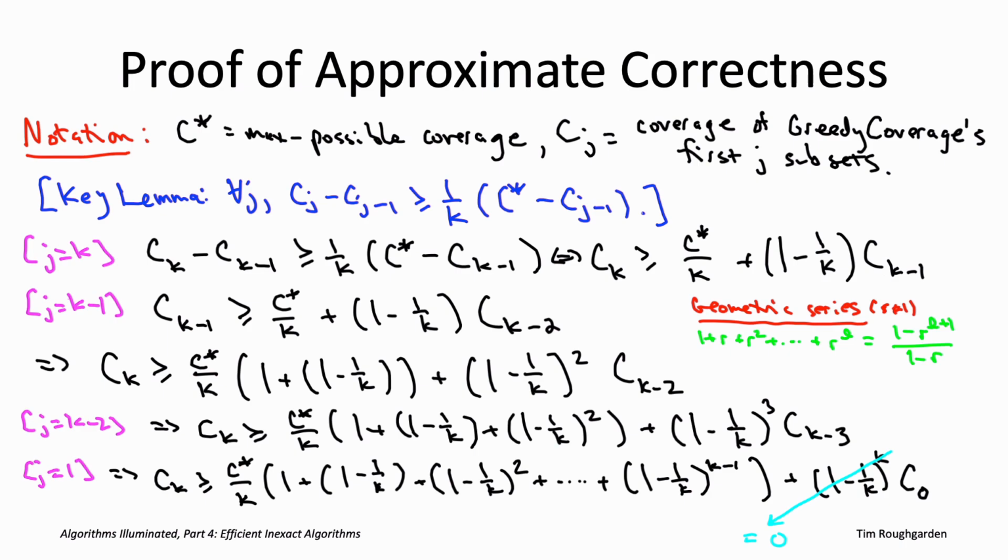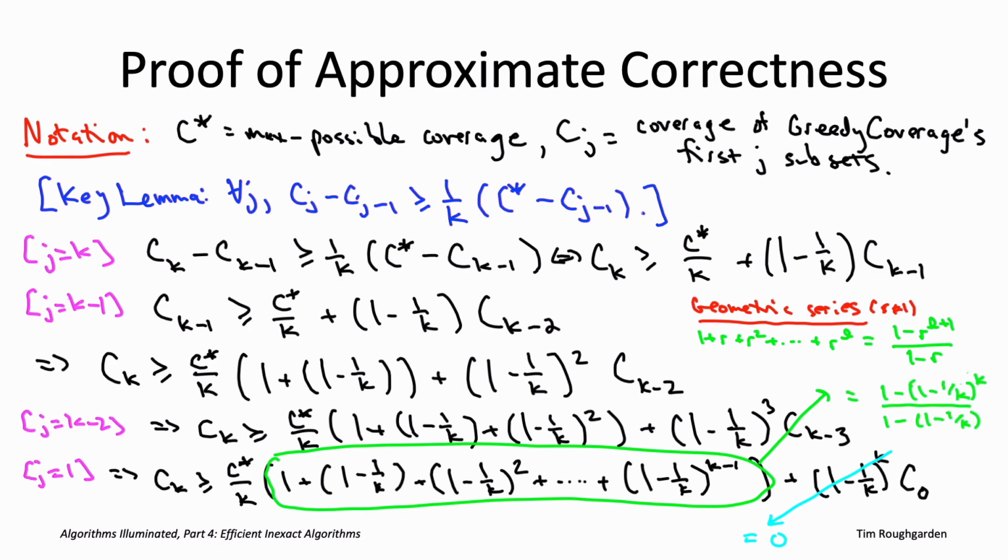We had this crazy, messy expression, but now we realize it's really just summing up powers of 1 minus 1 over K, where the last of those powers is equal to K minus 1. So we're just going to plug this expression into the geometric series, setting R equal to 1 minus 1 over K, and setting L equal to K minus 1. So plugging in on the top, we get 1 minus quantity 1 minus 1 over K raised to the Kth power. And in the denominator, we get 1 minus quantity 1 minus 1 over K. The denominator, you'll notice, is also known as just 1 over K. So this is the same as just forgetting about the denominator and multiplying the numerator by K.